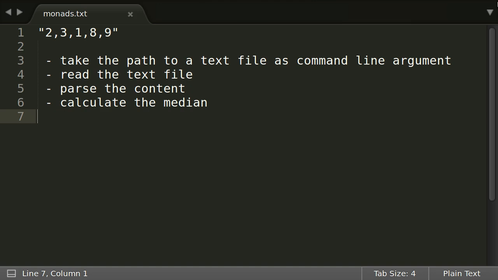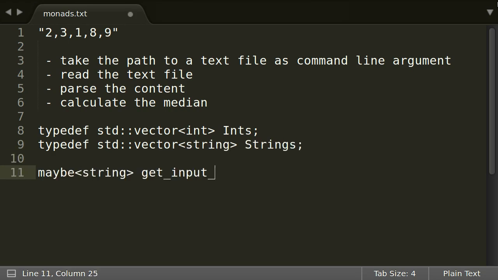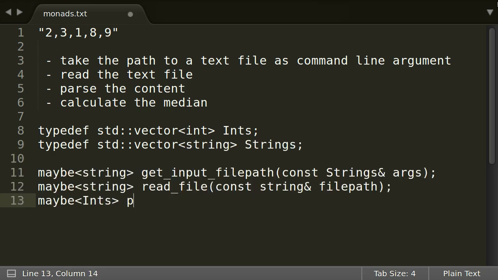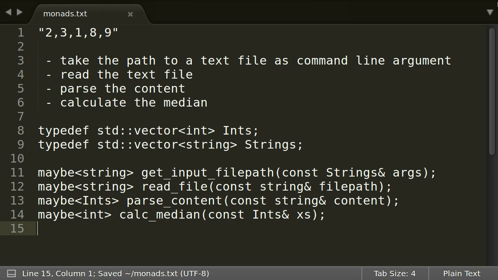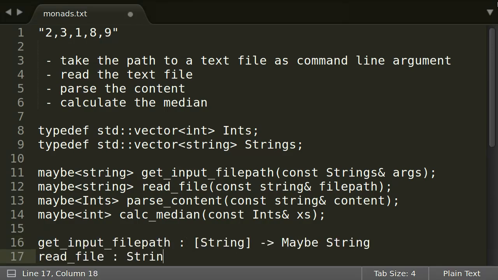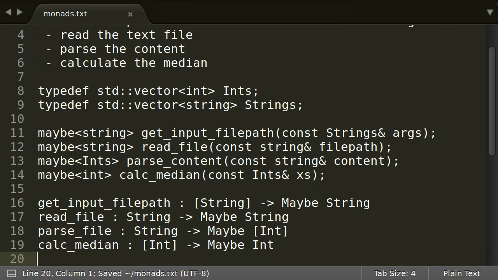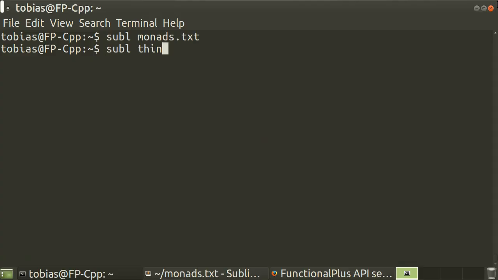From the error handling lecture, we know that the maybe type is useful for such cases. So let's use it to define our function declarations. Sadly, we cannot simply compose these functions since the types do not match. The inner details of these functions are not important here, but to have some code that we can test with, I quickly implement them.